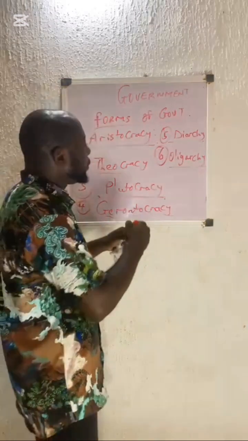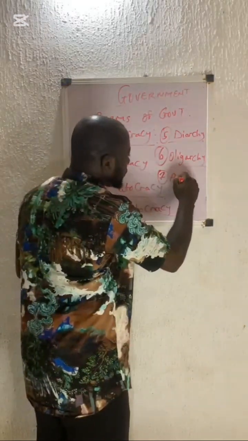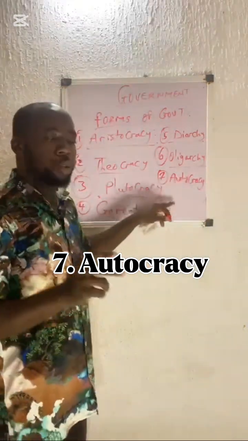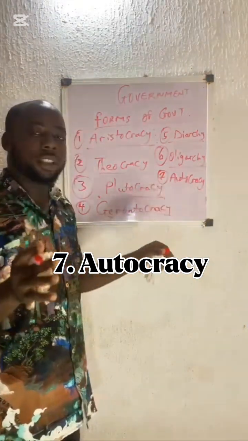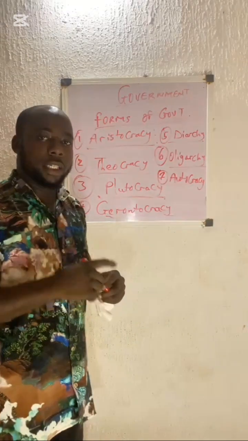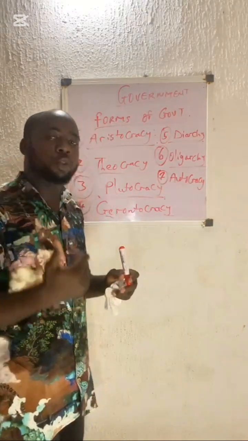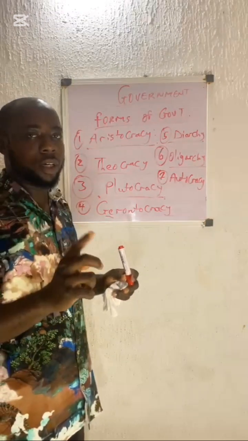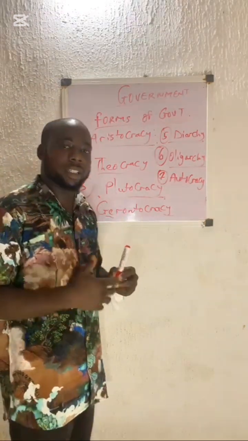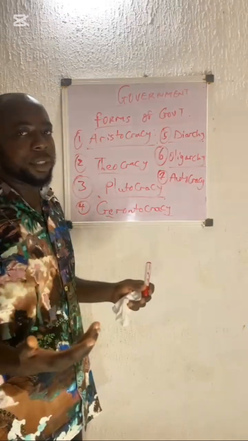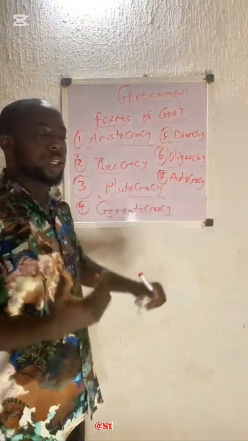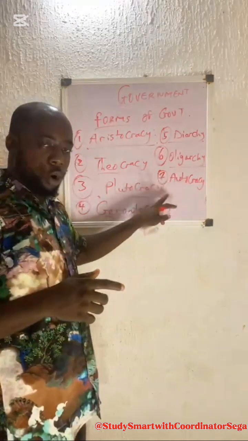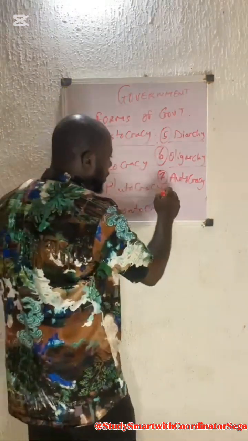Now, the 7th one is what we call autocracy, which is also referred to as one-man government, known as autocratic government. Autocracy is a form of government where one man, a single individual, has absolute government power, where all governmental power rests on a single individual, and he can do whatsoever he likes without any question or opposition from any other person in such a society. Such a government is known as autocratic government, and its form of government is classified as what? Autocracy.